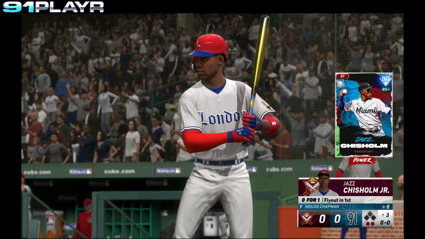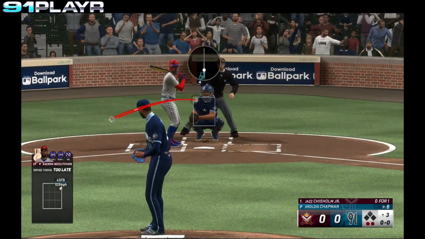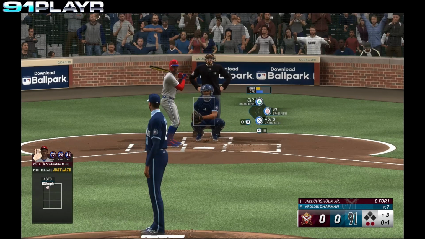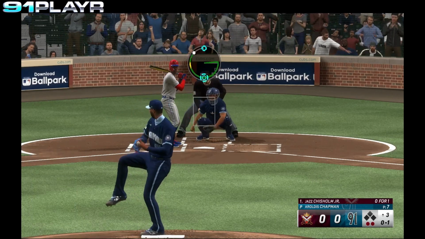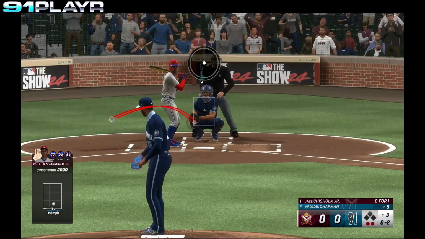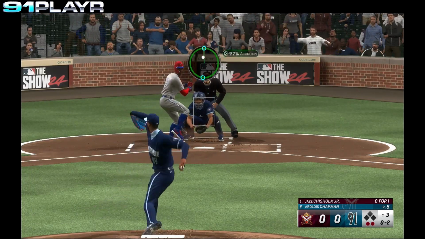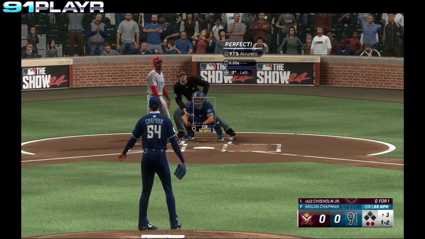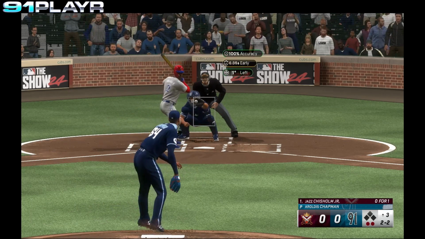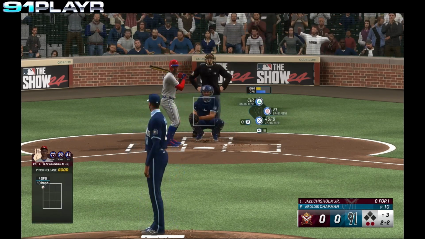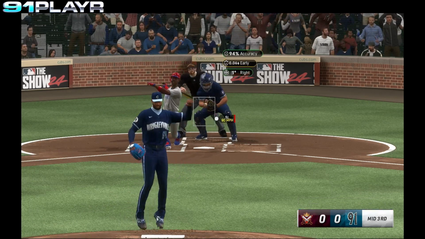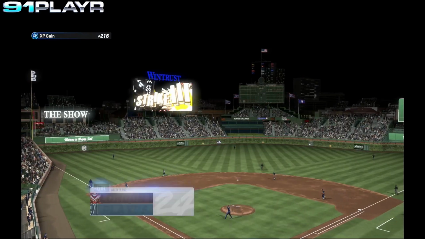Stepping in for the Lords with 2 away, the leadoff man, Jazz Chisholm. Chisholm looks at a strike. It's 0-1. Swing and a miss. 0-2. Chapman winds and delivers. Ball low. 1-2. Pitch from Chapman. Ball inside. 2-2. Swing and a miss. Down on strikes goes Chisholm.